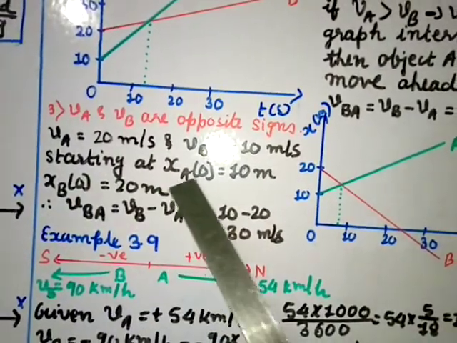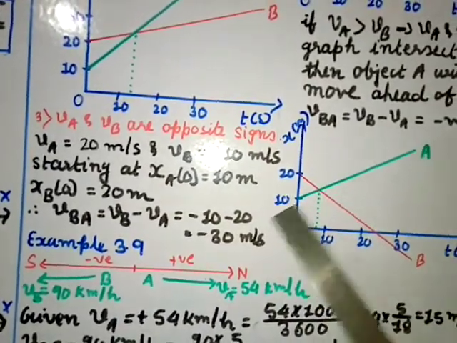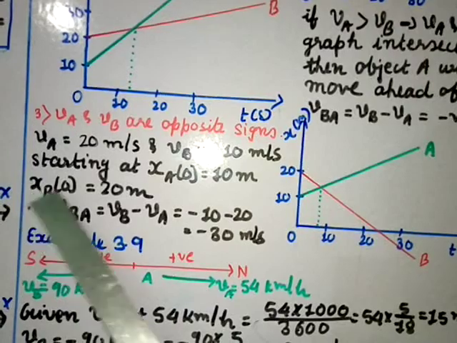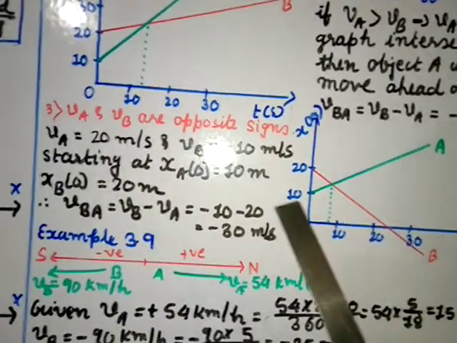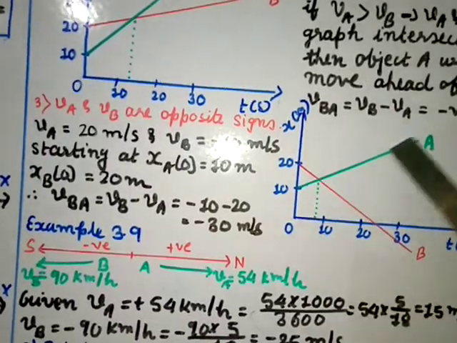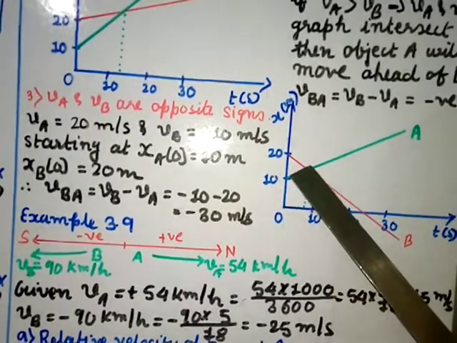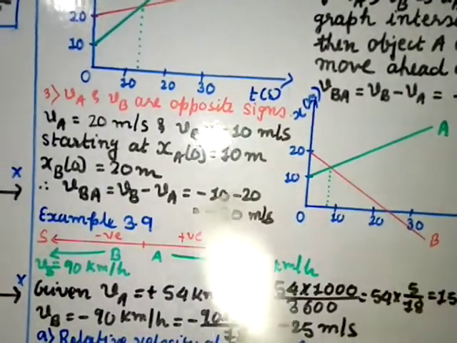Starting at xA0 is equal to 10 meters. So initially the position of object A is at 10, and object B, xB0, is equal to 20 meters. So see, this will move and this will also move, and they are in opposite directions. And at one point they are intersecting.